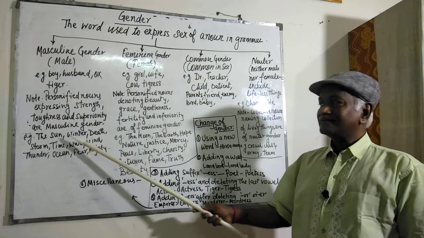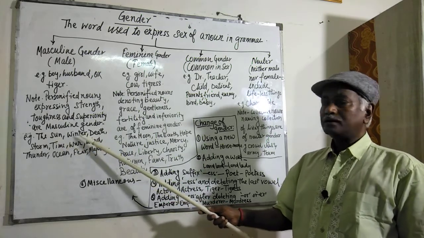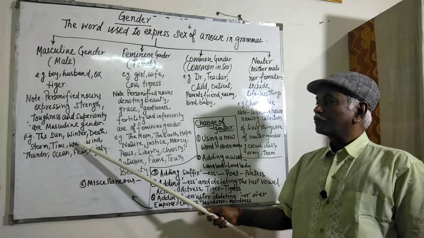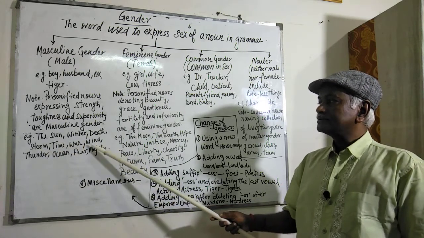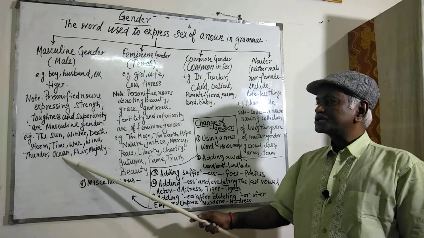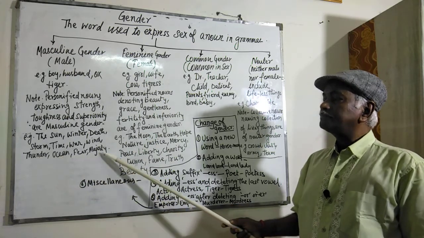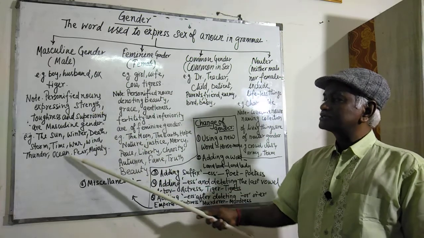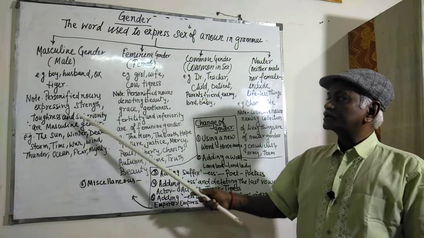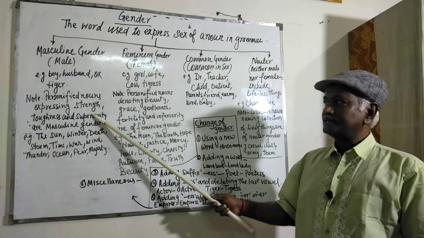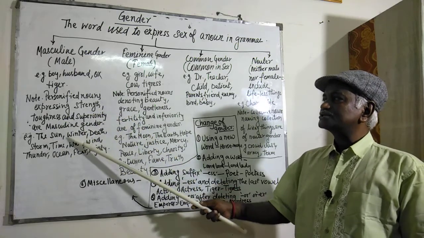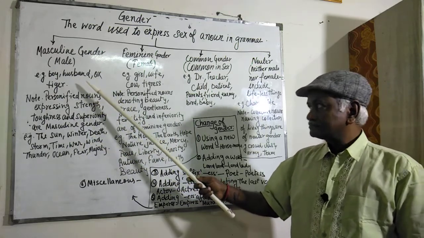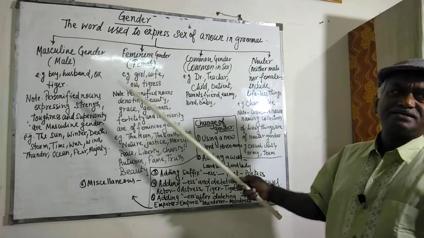For example, the sun, winter, death, storm, time, war, wind, thunder, ocean, fear and majesty. This type of words which show toughness, superiority, strength, etc. are considered to be of male sex, that is masculine gender.